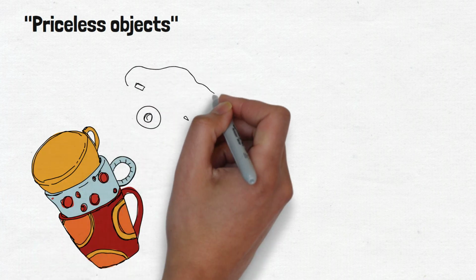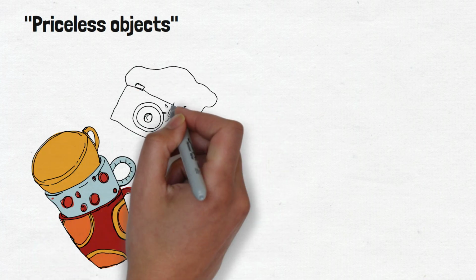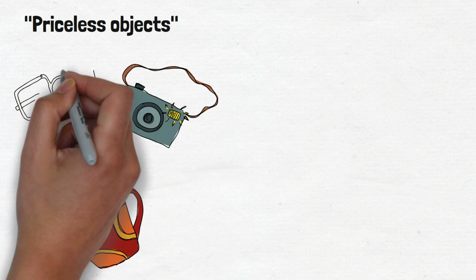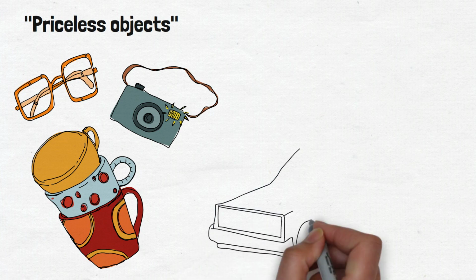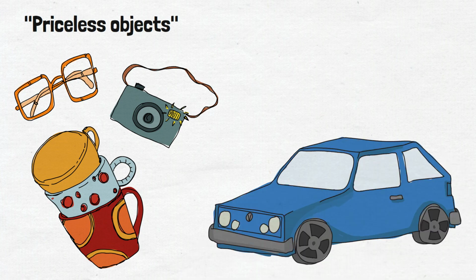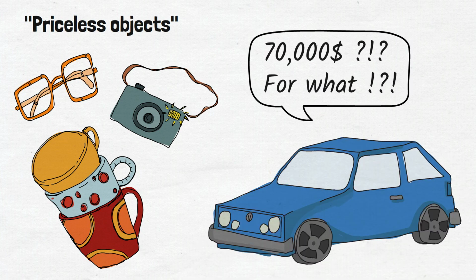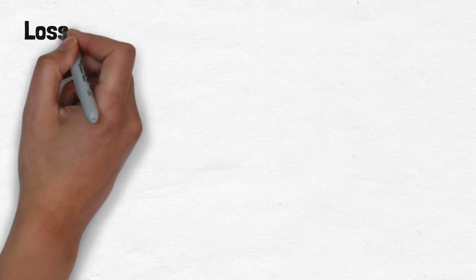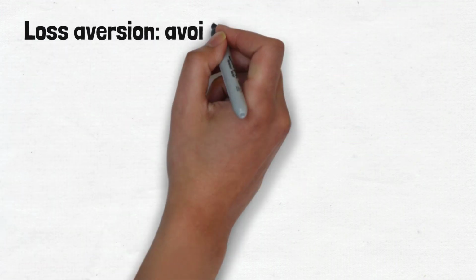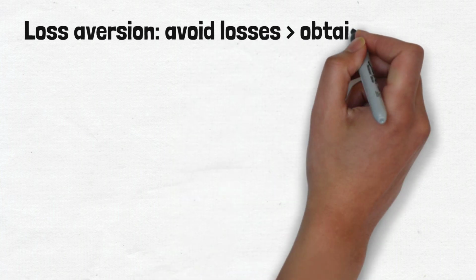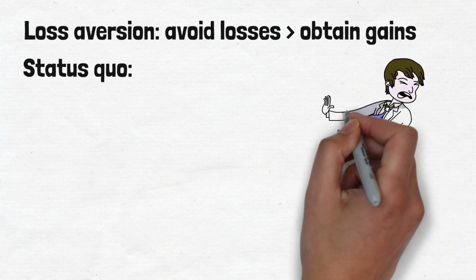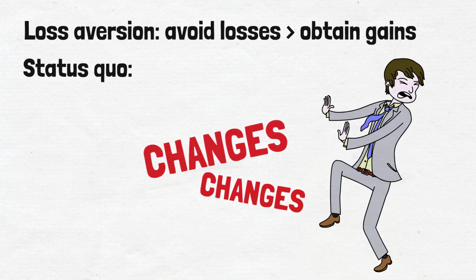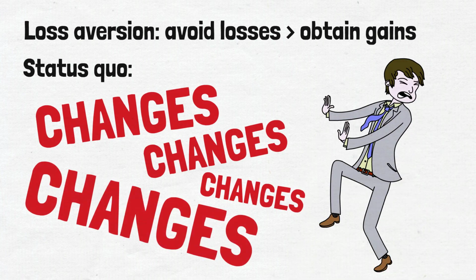However, if I buy a coffee mug today for $1 and tomorrow demand $2 for it, I have no rationality for asking for the higher price. This happens frequently when people sell their cars and ask more than the book value of the vehicle, and nobody wants to pay the price. This bias is linked to two theories. Loss aversion says that people prefer to avoid losses rather than obtain gains. And status quo bias says that people hate change and will avoid it unless the incentive to change is significant.